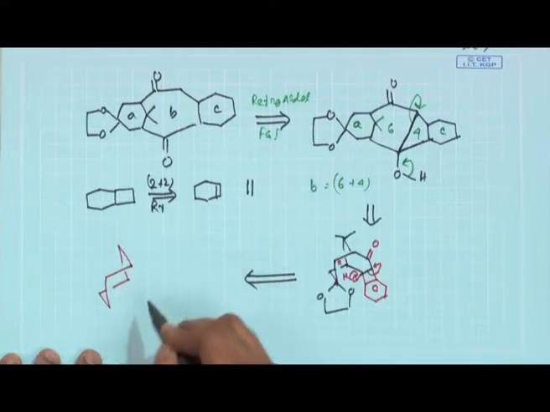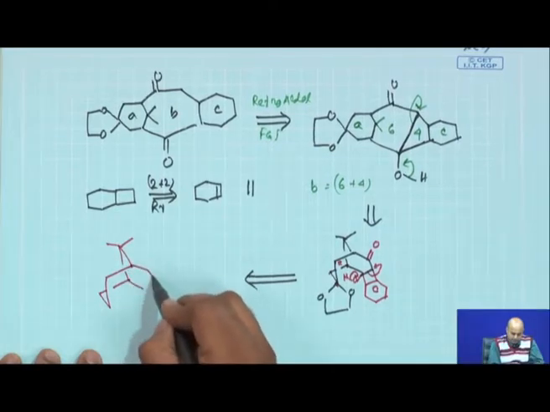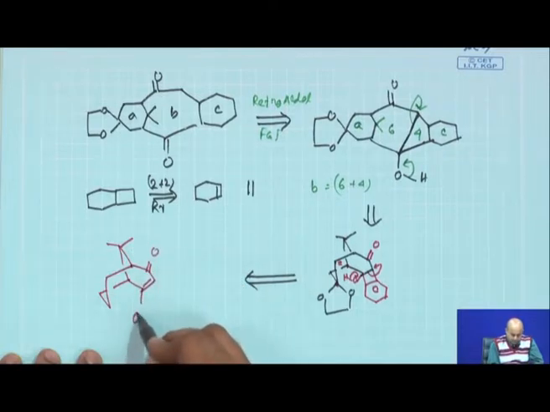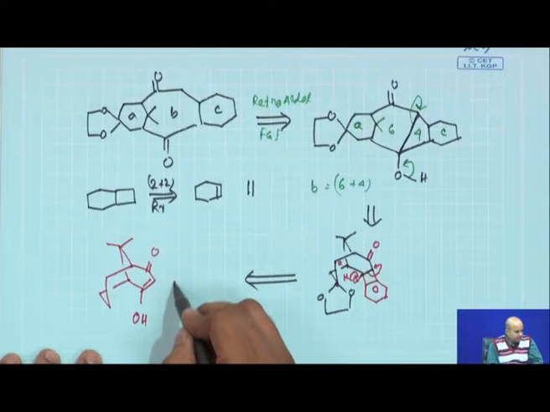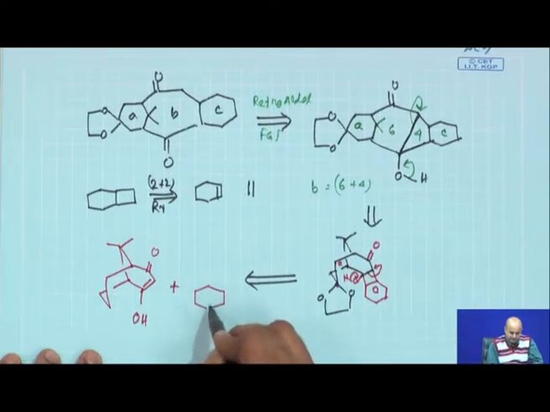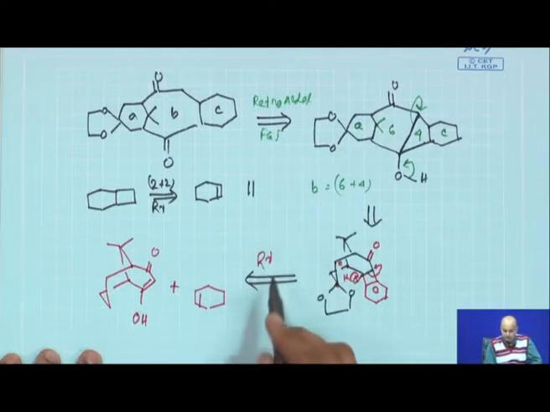You draw the structure a couple of times and then you find there is this kind of 1,3 diketone in the enolization form, and then you react this compound with a cyclohexene in a 2 plus 2 fashion.